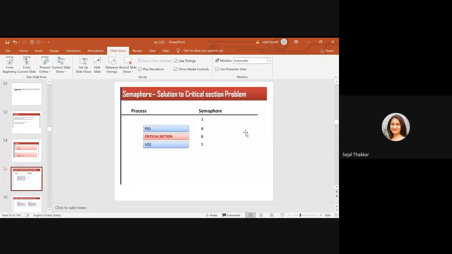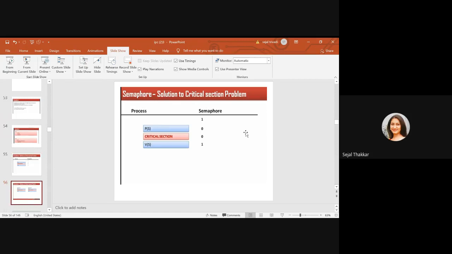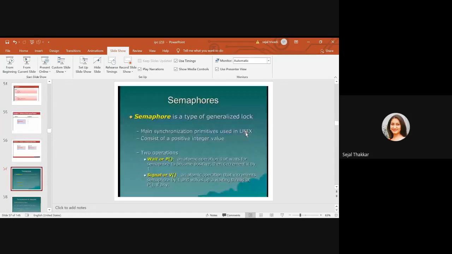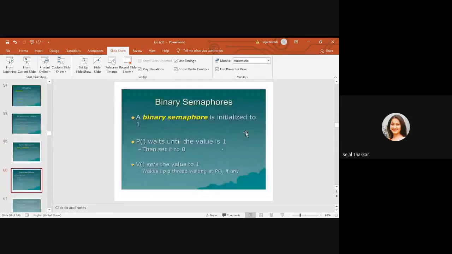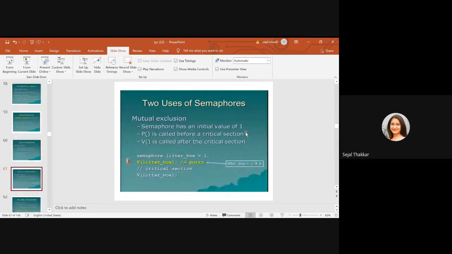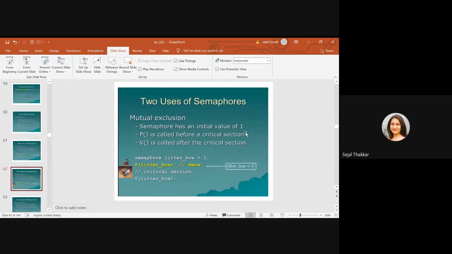When the process is initially 0 and enters the critical section, it will become 1. I'll explain through a simple normal example. See here, there is one litter box and there is one cat. The semaphore initially has value 1, and the wait is called before the critical section and the post call after the critical section.